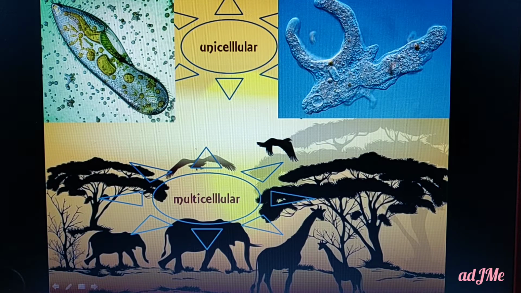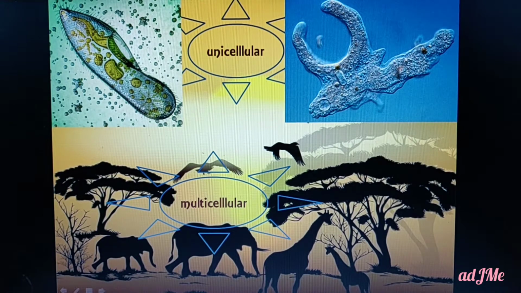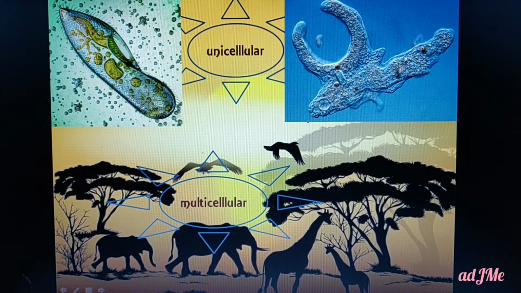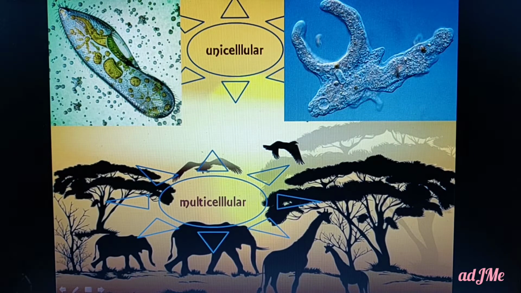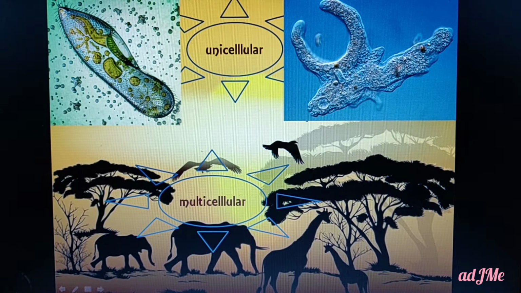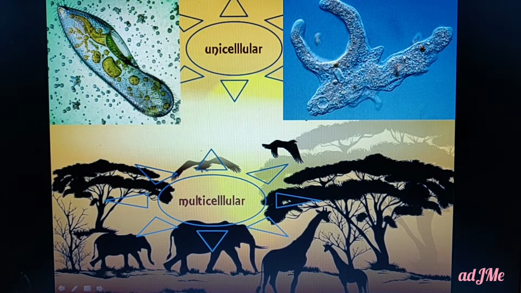Then multicellular organisms, as we have discussed in the previous lesson, are all living organisms which are made up of more than one cell, or which are made up of many cells. All plants and animals, plants which include herbs, shrubs, trees, and all kinds of animals that we look around, are examples of multicellular organisms.